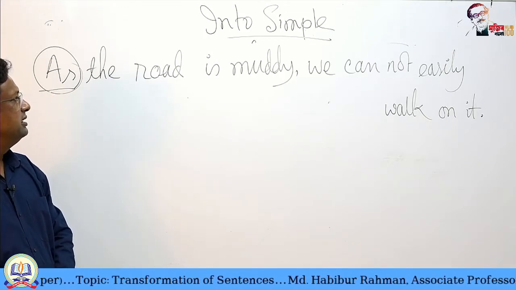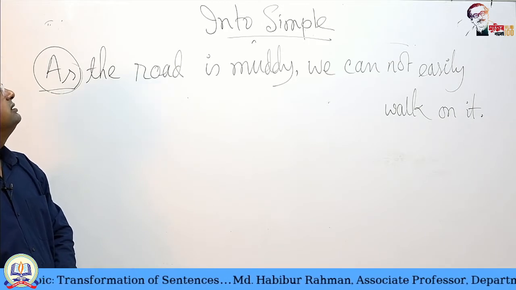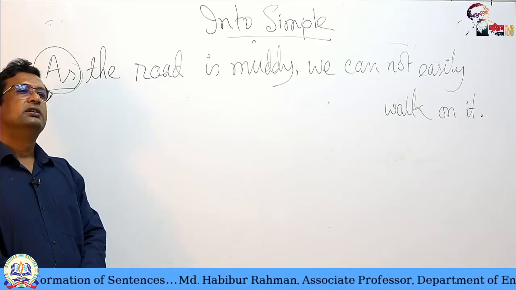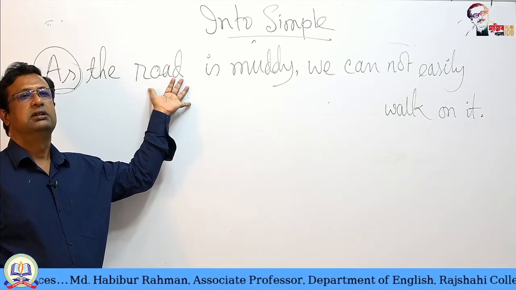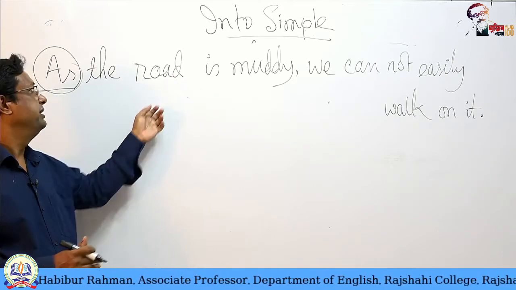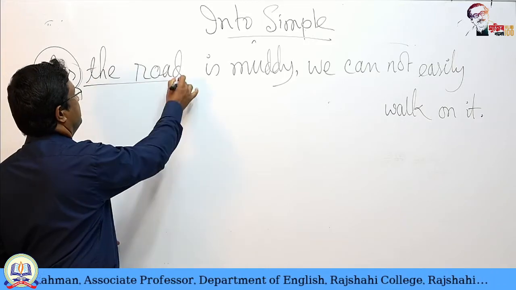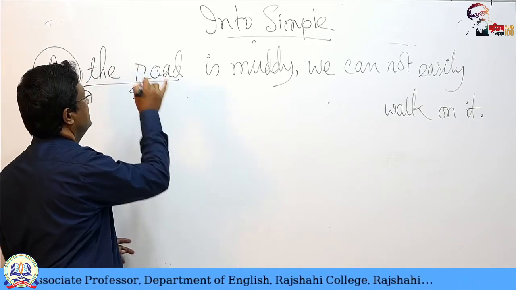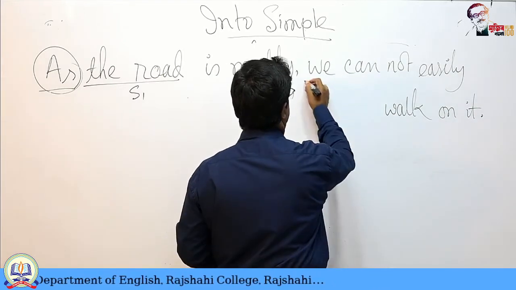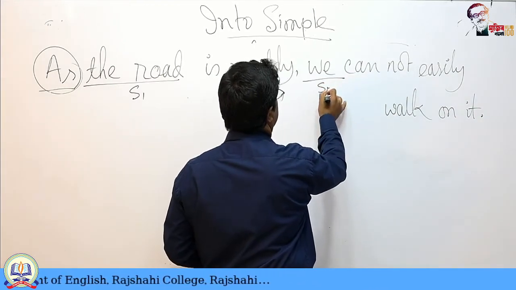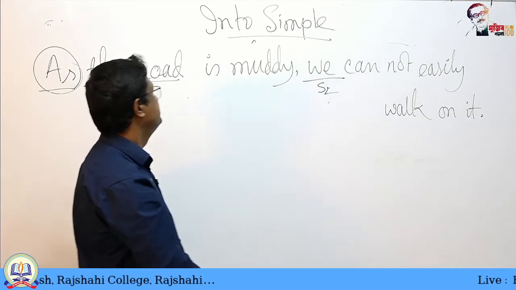And next we notice the sentence has two clauses. It was a complex sentence, and the first subject is the road, second subject is we.